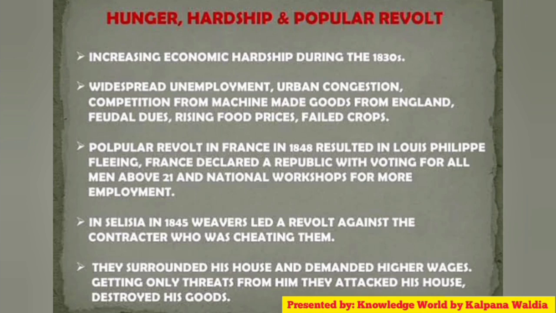Now, popular revolts in France in 1848 caused Louis Philippe to run away from France. Thereafter, it declared the Republic and then gave the right to vote to the common people above 21. Thereafter, in France, several workshops were created to create new employment opportunities for the unemployed people.